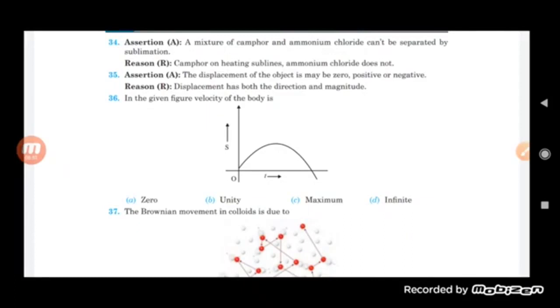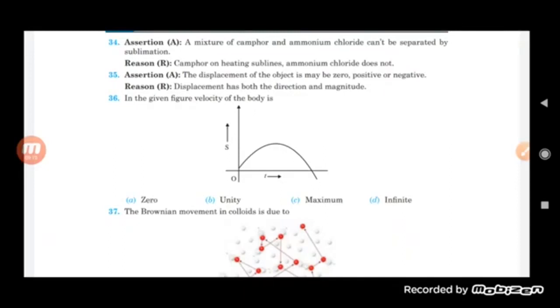Now see here, question number 35. The displacement of an object may be 0, positive or negative. Reason: displacement has both direction as well as magnitude. So displacement can be 0, it can be positive or negative.